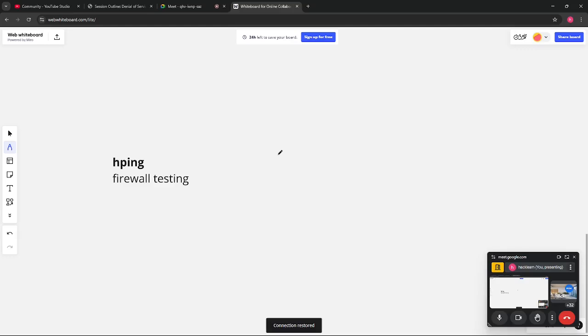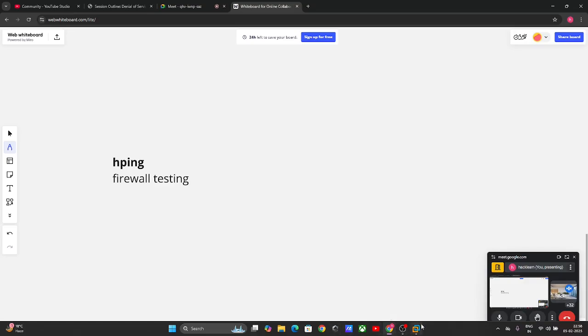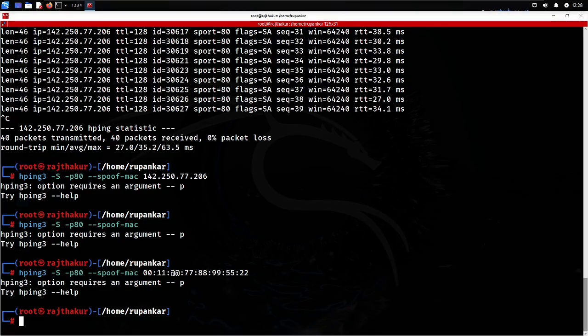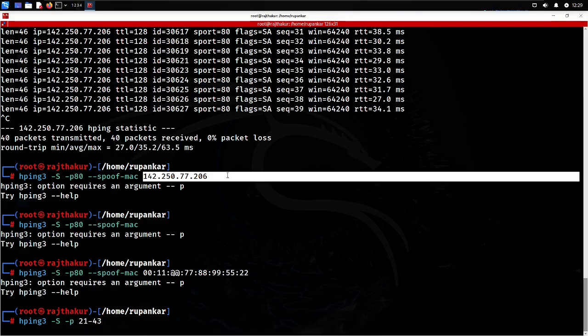So hping is a great tool. You can also scan ports with hping. So let me try to scan some ports using hping. For that you can use hping3, and then you will be giving the -s parameter. And let me scan, give me a small p, and I will be scanning ports between 21 and, let me give, 43. Between these ports I want to scan, and any particular IP I can put here. Previously I was having the Google IP, and I'm pasting that once again.